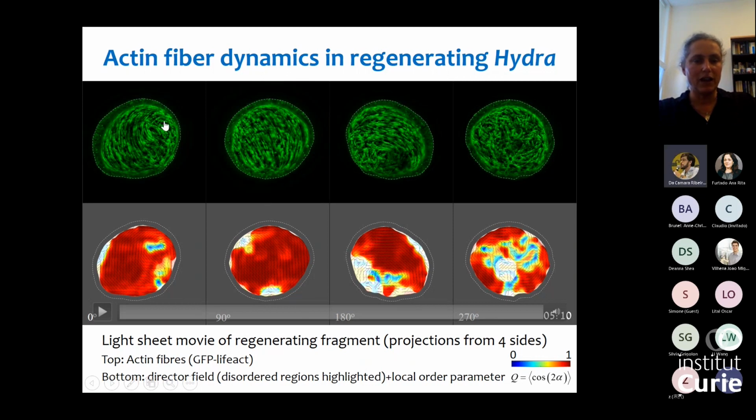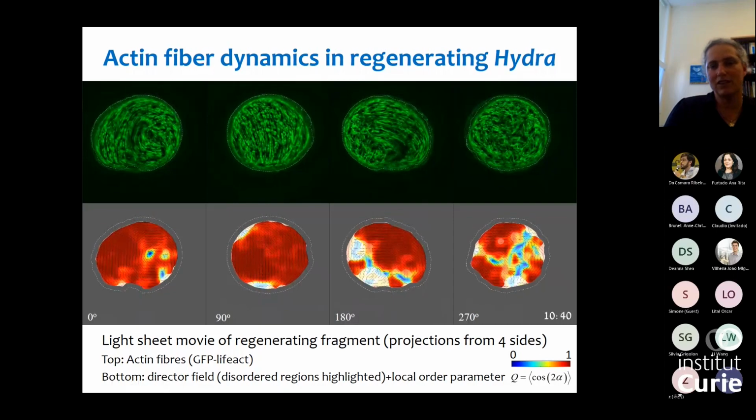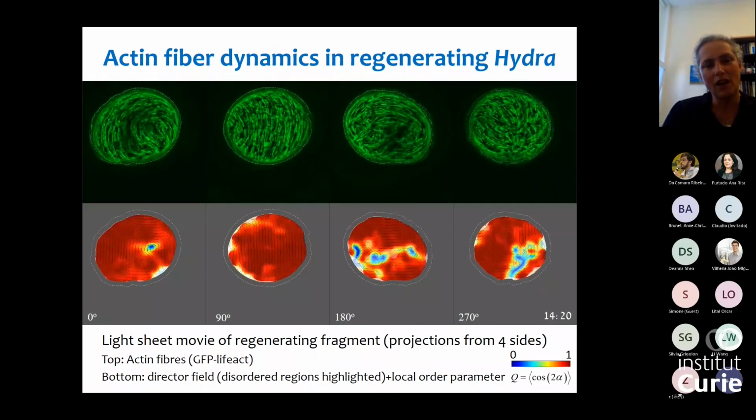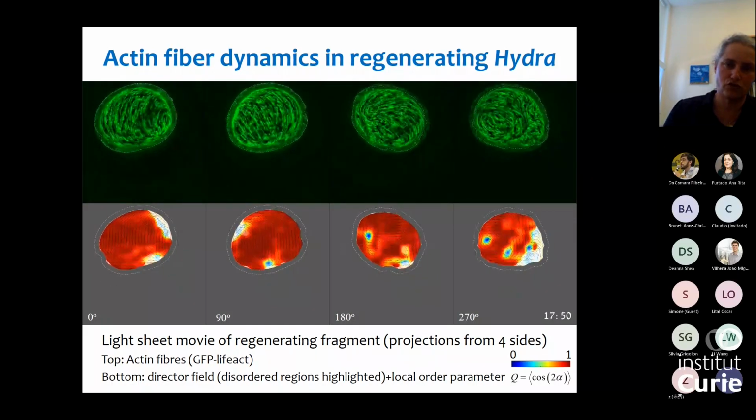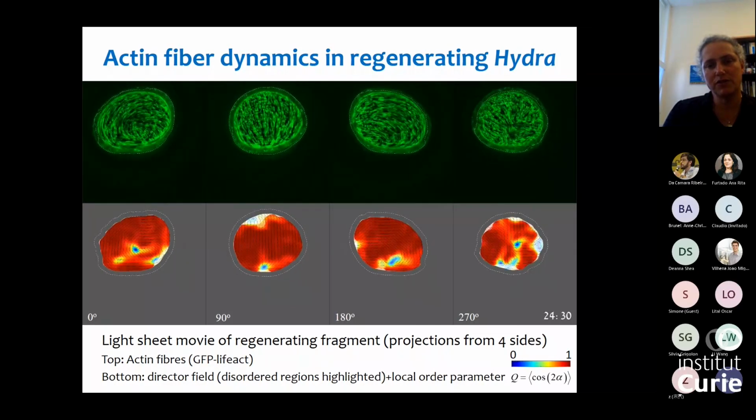You can see initially half of the spheroid has nicely organized fibers. So this is this region here. There are other regions which are disordered. In the local order parameter, these are highlighted. So you can see these highlighted regions. And if I play the movie, you can see the dynamics of the tissue over time. Again, the tissue is very flexible, deforms, changes shape. There are osmotic inflations and ruptures as well.